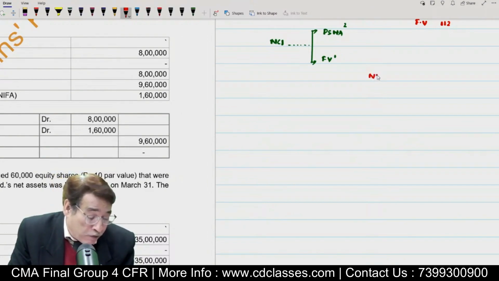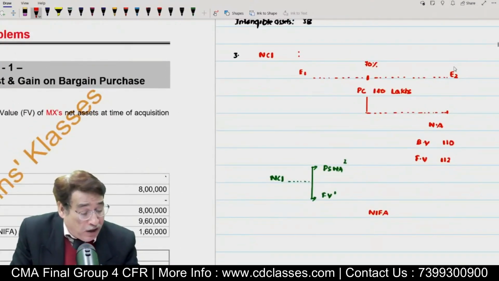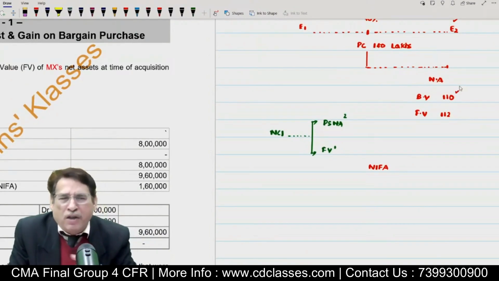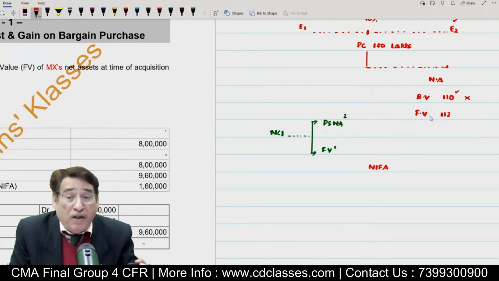Sir, what is this NIFA? First of all, please explain. NIFA means net identifiable assets of acquiring company. Who is the acquiring company? E2 is the acquiring company. What is the book value of net assets? That is 110. We are not concerned at all with this. Correct? So we are not concerned with this. What are we concerned with?